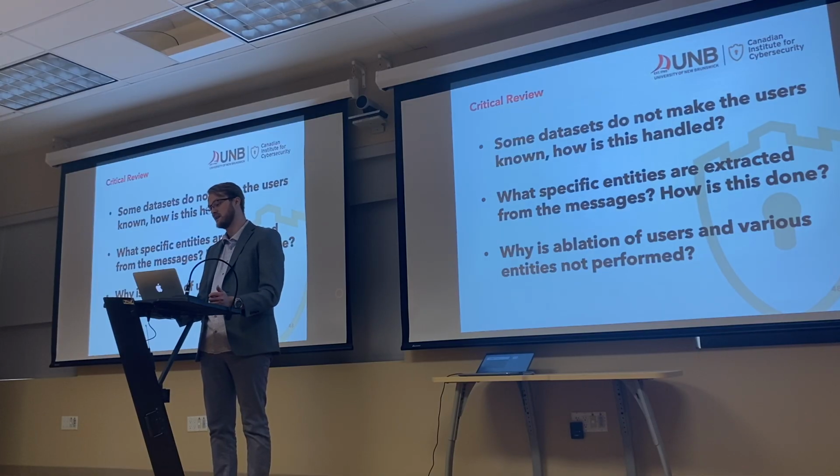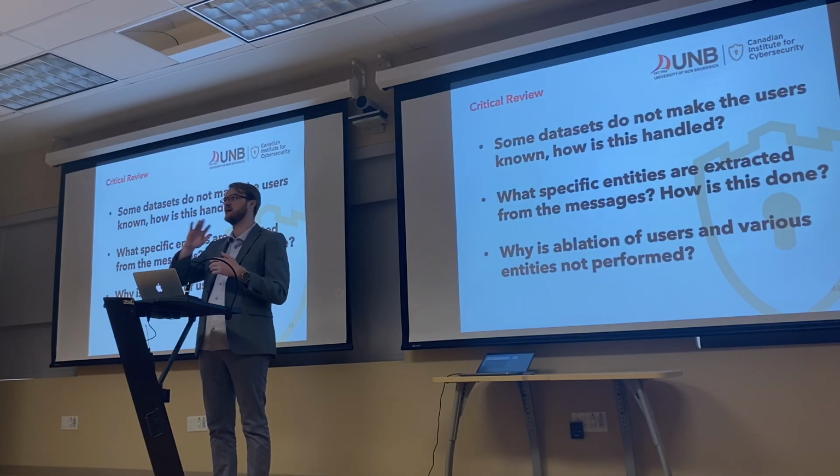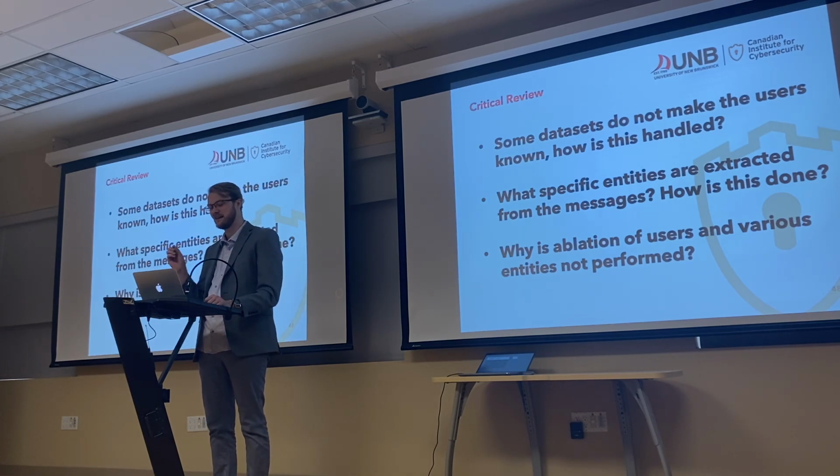I would also ask what specific entities are extracted from the messages and how is this done? Are you extracting locations? Are you extracting people? Or what are you doing? And then why is the ablation of users and various entities not performed? Like what happens if you have all these entities and maybe you exclude all the users or you exclude all the locations? How does that change? That's a bit of a nit. It's a little fine grained, but it would be interesting to understand.